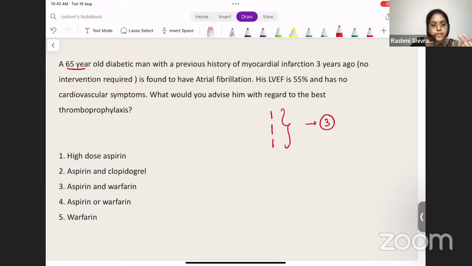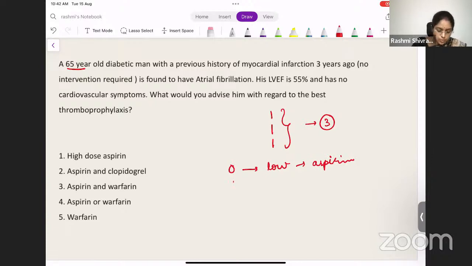So what does this 3 points mean? First, you need to know what the CHA2DS2-VASc score is. The second thing you need to know is how do you approach the patient after you have known the score. So if the patient has a score of 0, which means that the patient is at very low risk, how do you treat this patient? In this patient, aspirin alone is sufficient. So it's enough if you give the patient aspirin alone.